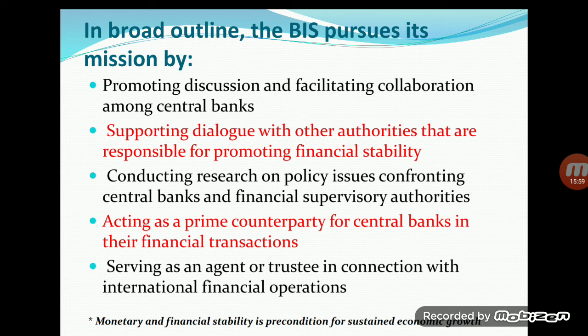So monetary and financial stability in any country is the first condition for the development and growth process. So maintaining the financial and monetary stability in the member countries is the prime motto of this BIS, and it works on such policy and plans to maintain the financial and monetary stability in the world.